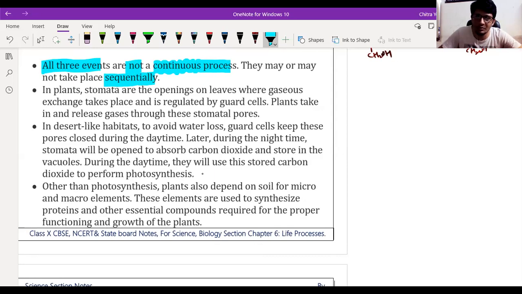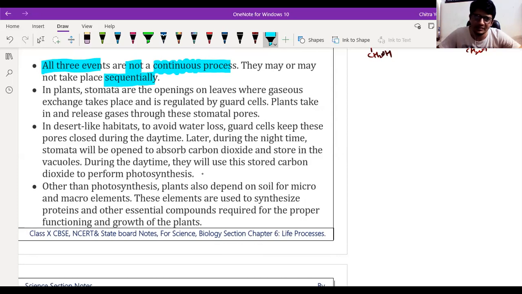There may be no sequence because some plants, like Ocimum centum, perform the photosynthesis reaction during the night time, when there is no sunlight present. So what that Ocimum centum plant is doing is absorbing radiant energy from the surroundings, and that radiant energy is used during the night time for the photosynthesis reaction. You know the Ocimum centum plant?